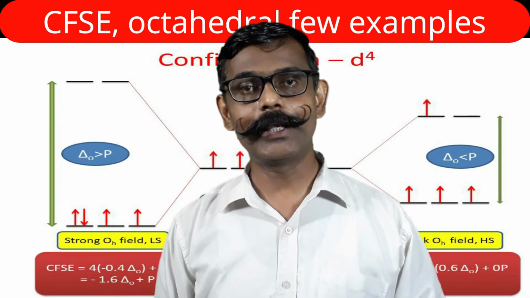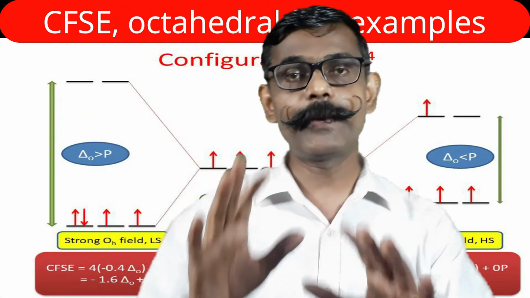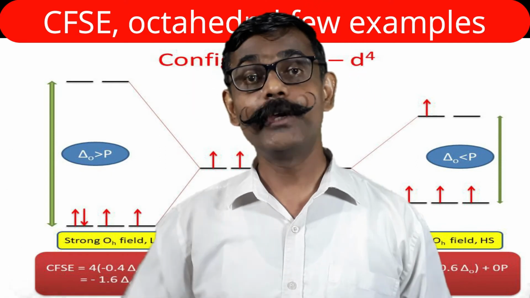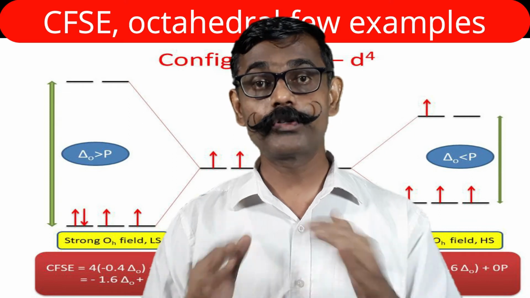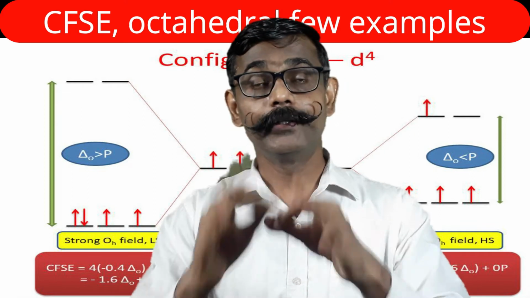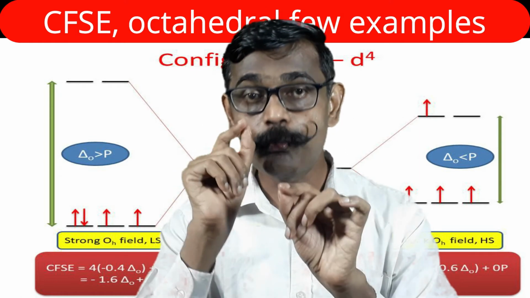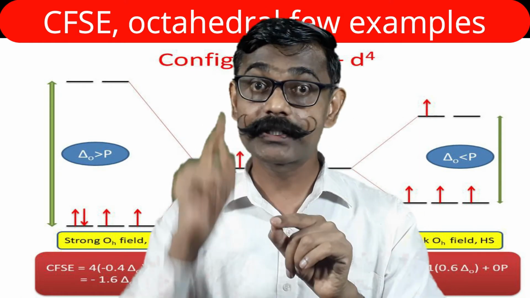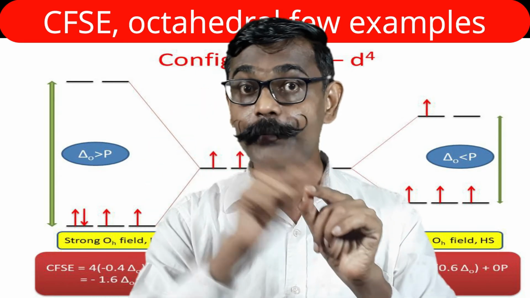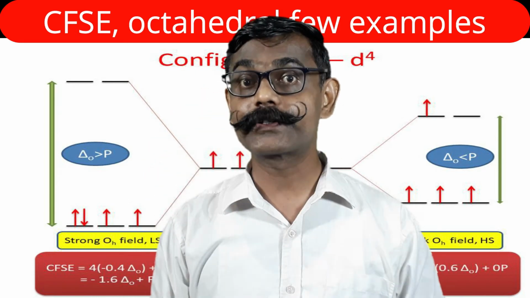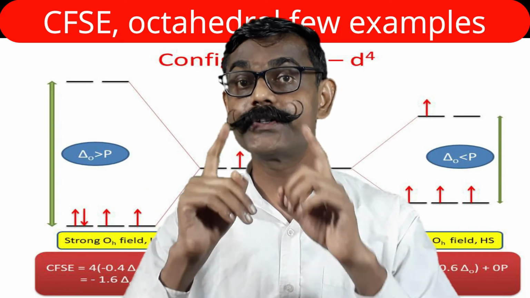Now see the d4 electronic configuration. In case of the free metal ion, in 4 orbitals unpaired electrons are there. Now to the right side, weak field means high spin complexes are represented. What is the electronic configuration? t2g3 eg1. What is the value of m? 3. What is the value of n? 1. Substitute those values in the formula: 3 into minus 0.4 delta O plus 1 into 0.6 delta O, that is plus 0.6 delta O. So minus 1.2 plus 0.6 gives minus 0.6. And how many pairs are there? No pair. So the final answer is minus 0.6 delta O.